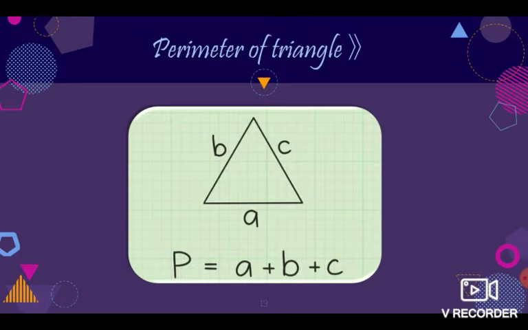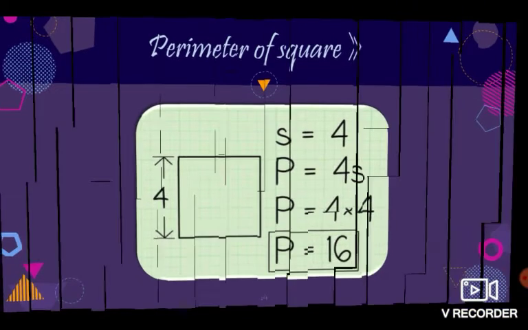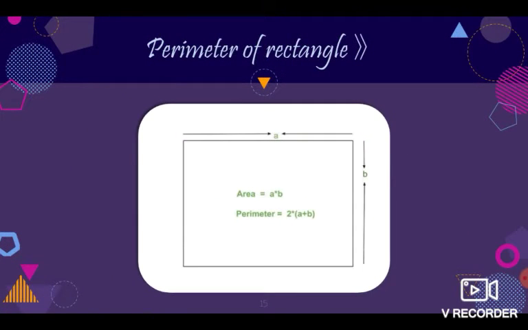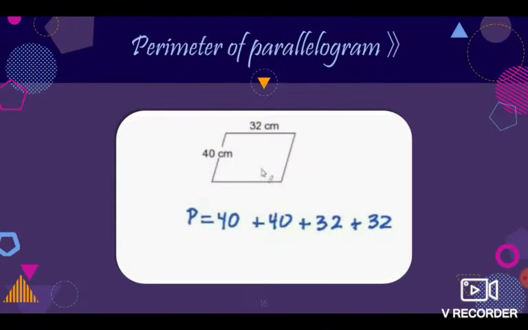Perimeter of triangle is equal to sum of all the sides. Perimeter of square is equal to side into 4. Perimeter of rectangle is equal to 2 into (length plus breadth). Perimeter of parallelogram is equal to sum of all the sides.